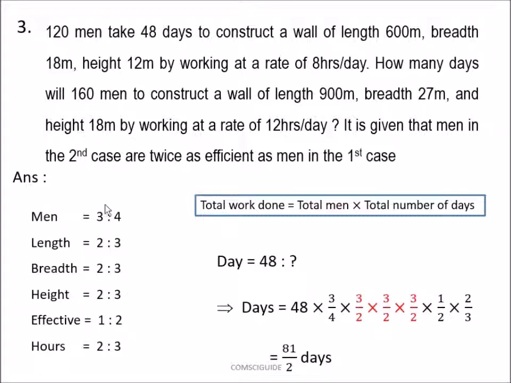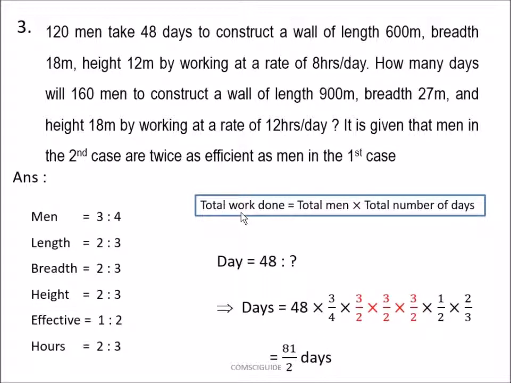Tabulate the results and find out the ratios of corresponding men in first case and second case, length, breadth, height, efficiency and hours. And we know that the total work done is equal to total men into total number of days. So days is equal to 48 into the corresponding ratios, which gives 40 and a half days, that is 40 days plus half day.